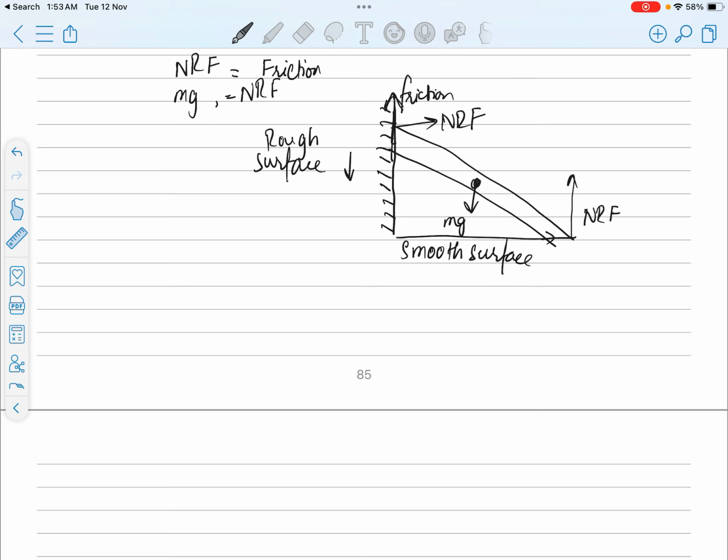No, because although the vertical forces, friction, the weight mg, and the normal reaction force from the smooth surface on this ladder can be the same and balance each other out, what will balance the normal reaction force in the horizontal direction? There is no friction to do that, so this object cannot be in equilibrium.